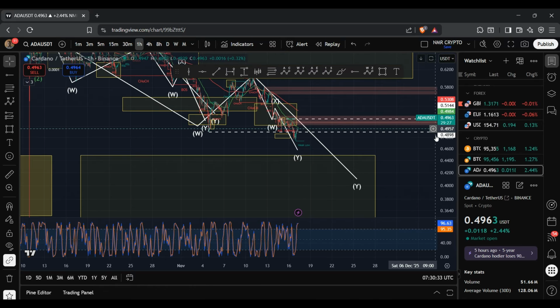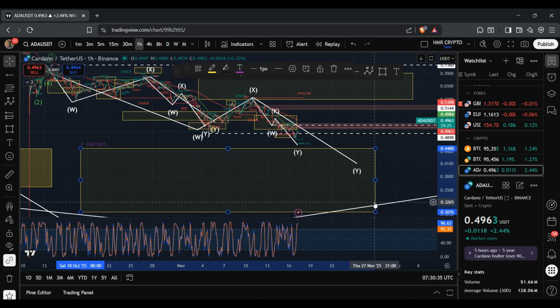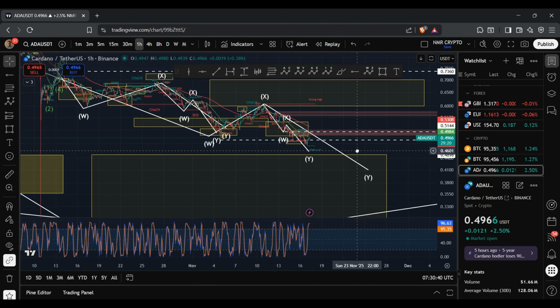And so, yeah, it's looking like ADA could tap into this range at some point, whether this takes a few days or a couple of months or a couple of weeks, only time will tell really.